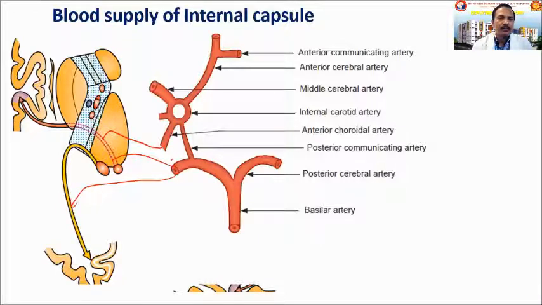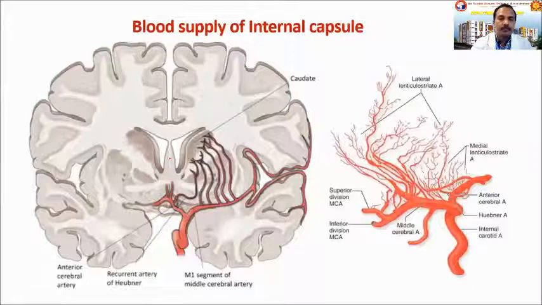If you know the blood supply, you can easily tell which blood vessel is responsible for the lesion. From the signs of the lesion, you can easily tell which blood vessel is involved. So these blood vessels are prone to hemorrhage and thrombosis. You can see these arteries, mainly the lateral lenticulostriate arteries, perforating the lentiform nucleus and reaching the internal capsule. So they are prone to both thrombosis and hemorrhage.